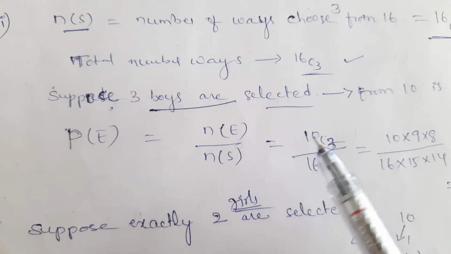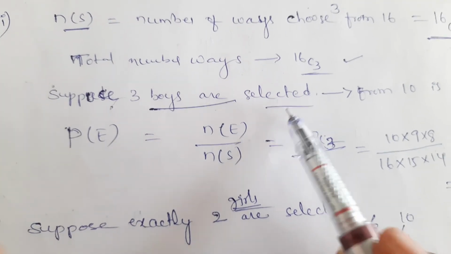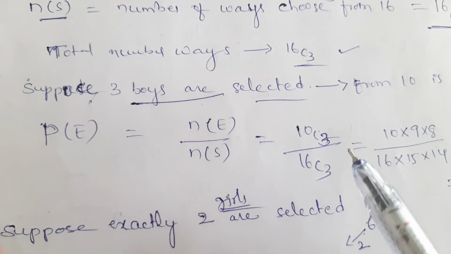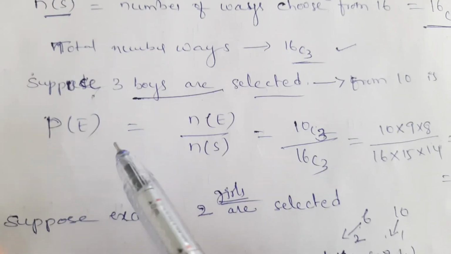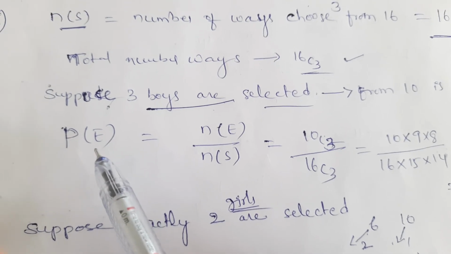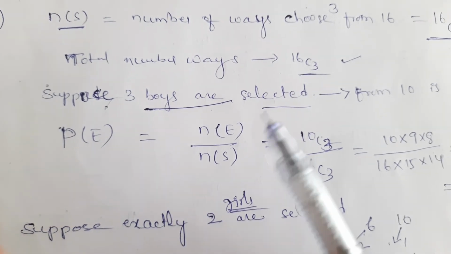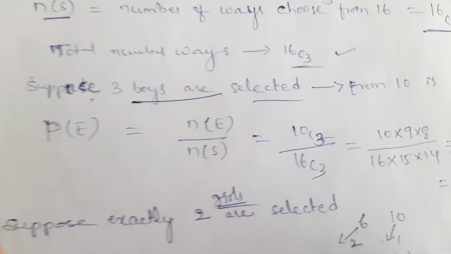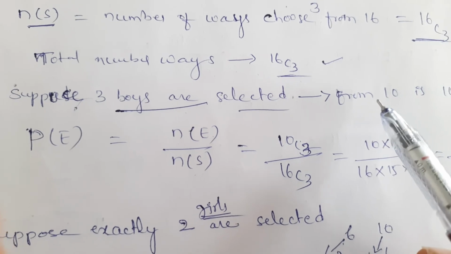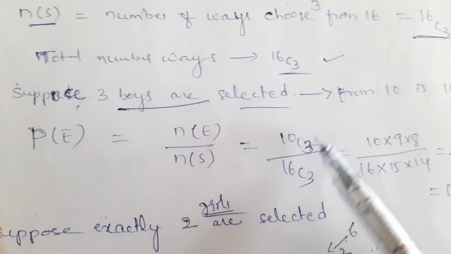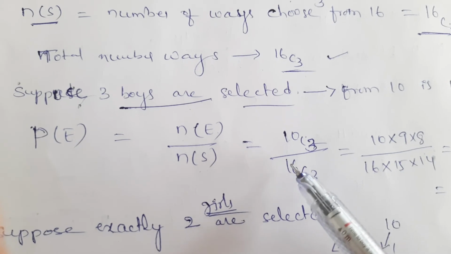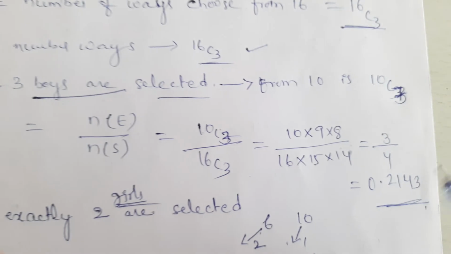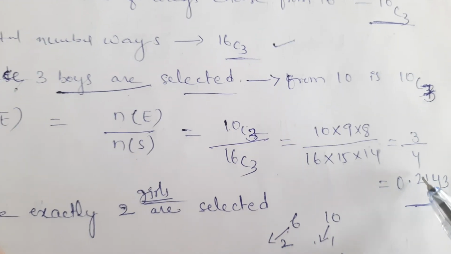Next, suppose 3 boys are selected from 10, that is 10C3. Therefore the probability P of E is N of E by N of S. N of E is the number of ways 3 boys are selected out of 10, that is 10C3, by the committee that can be formed out of 16, choosing 3, that is 16C3. We simplify this and get the answer 3 by 14.